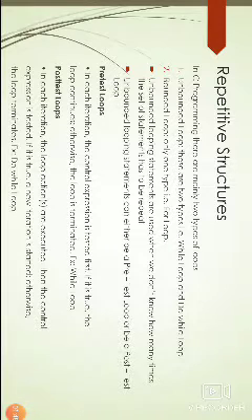Unbounded looping statements are used when we don't know how many times the set of statements has to be repeated. Unbounded looping statements can either be a pre-test loop or a post-test loop. Pre-test loops: in each iteration, the control expression is tested first. If it is true, the loop continues. Otherwise, the loop is terminated. Here the example is while loop.